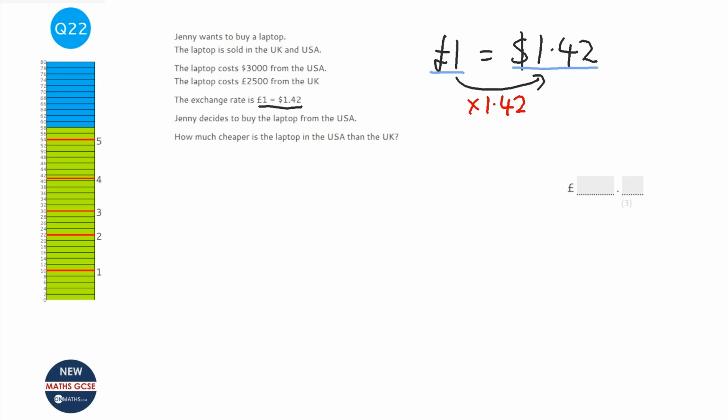So the problem with this question though is that it wants the answer in pounds, so we'll need to convert both of these things into pounds. So we're actually going the other way. When we go the other way, instead of times we just divide. So we're dividing dollars by 1.42 to get to pounds. So we've got $3,000 and we want to convert it into pounds. So we're going to divide it by 1.42, and I'm just going to type that into my calculator.